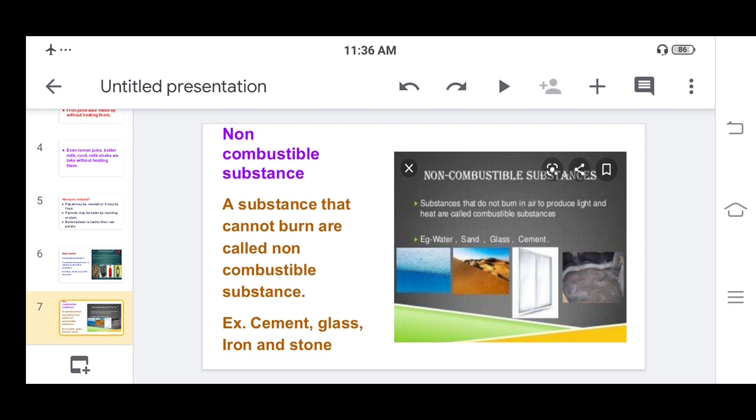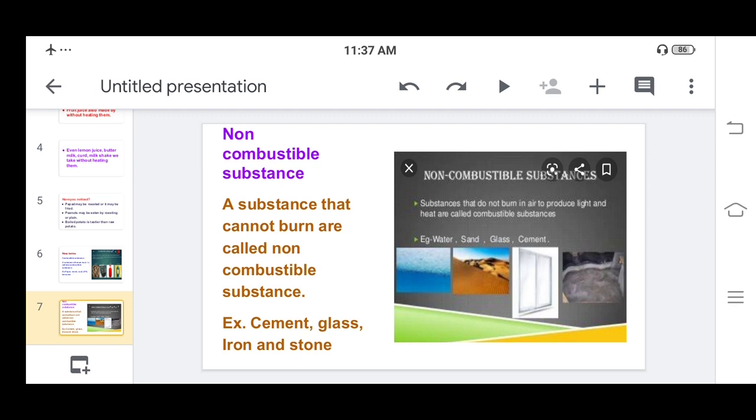Obviously kerosene. In this way you can understand that water is non-combustible and kerosene is combustible. Even cement, glass, sand, stone, iron are also not going to burn. So these are examples of non-combustible substances.